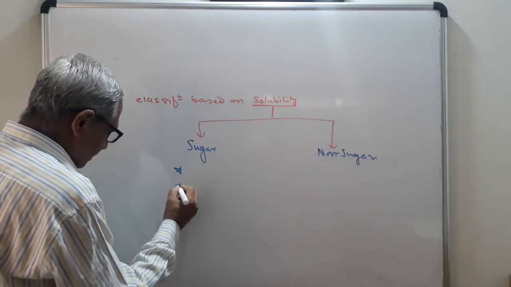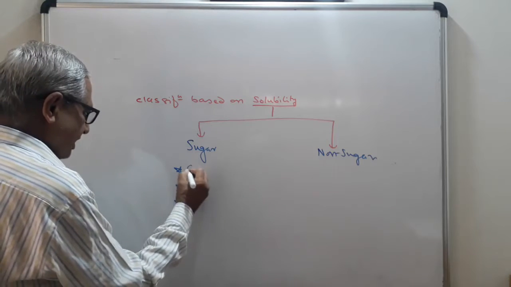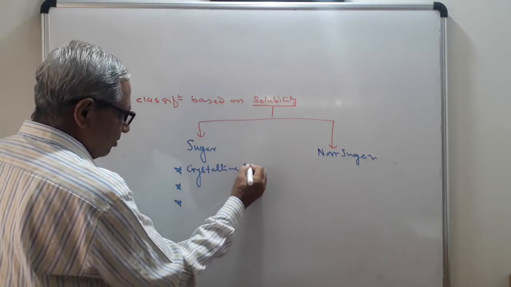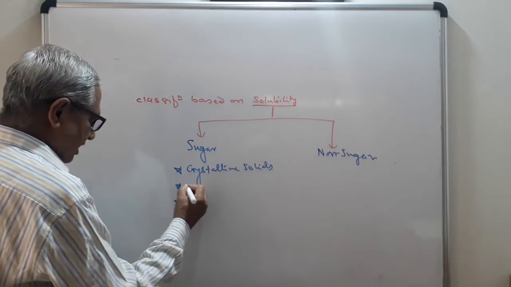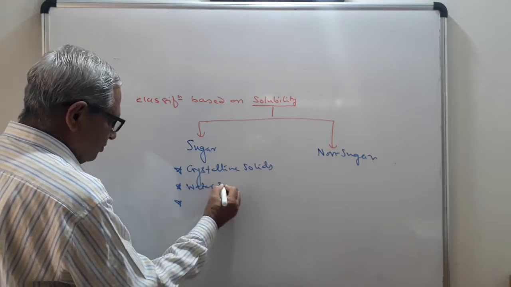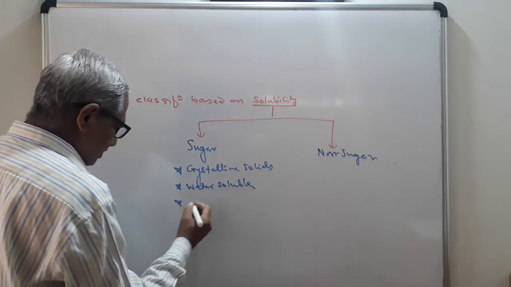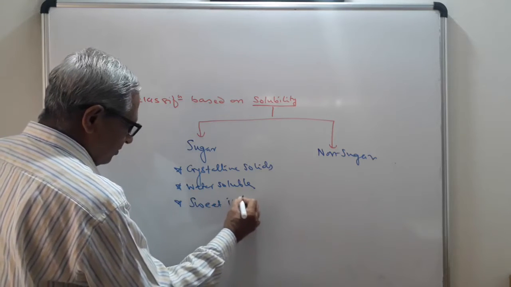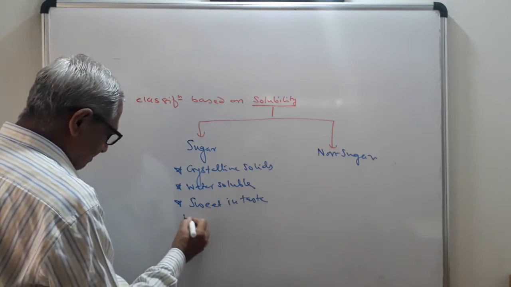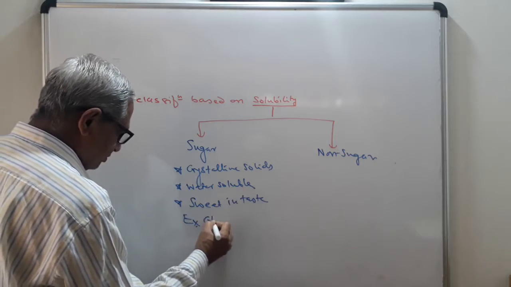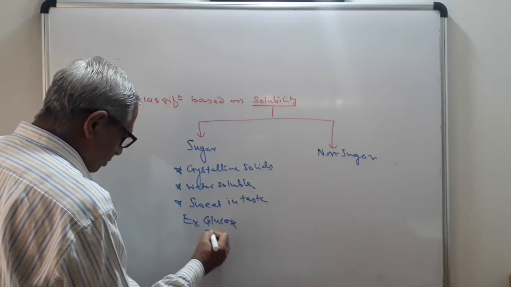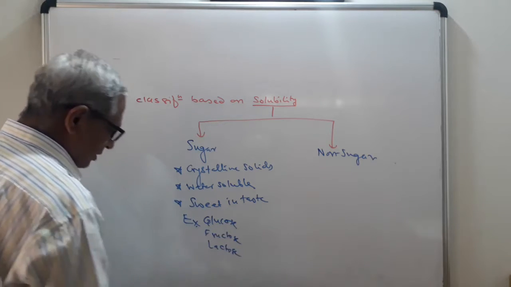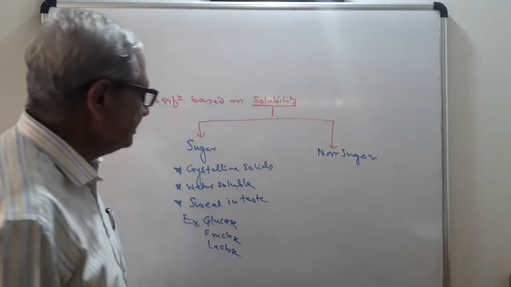For sugars, first, three important points are here. These are crystalline solids. These are water soluble. These are sweet in taste. Example: glucose, fructose, lactose. Number of examples are there.